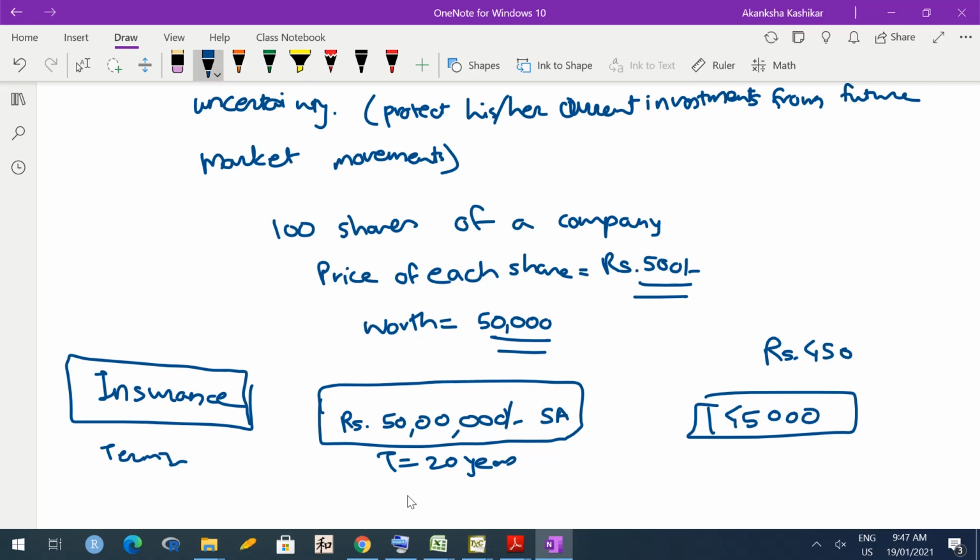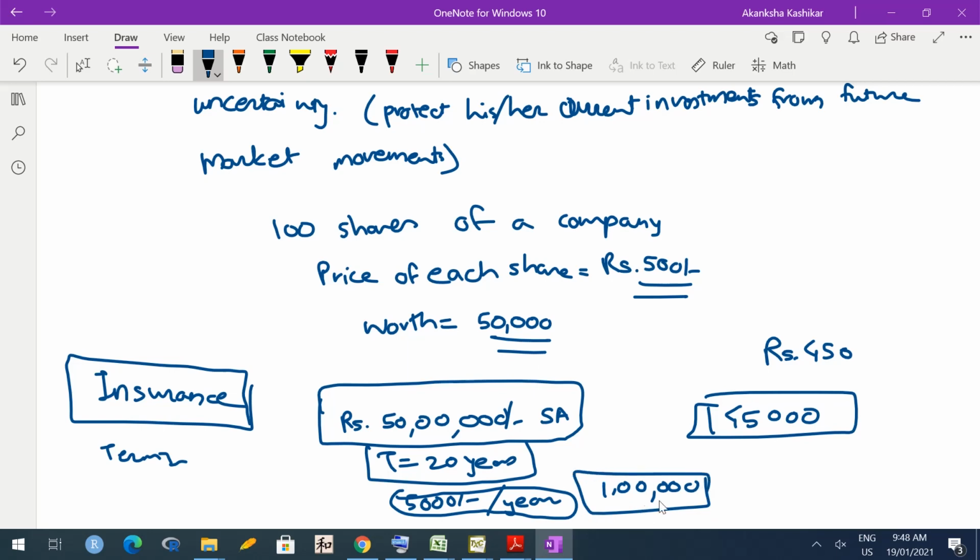For that, you are paying say rupees 5,000 per year. So what it means is, if you don't die by the end of 20 years, then this 5,000 per year that you paid for 20 years is actually lost. So how much is this amount? 5,000 into 20 is 1 lakh rupees. So you have completely lost this 1 lakh rupees if you don't die within 20 years. But people are okay with this because this 1 lakh is a small amount compared to this 50 lakh, right?